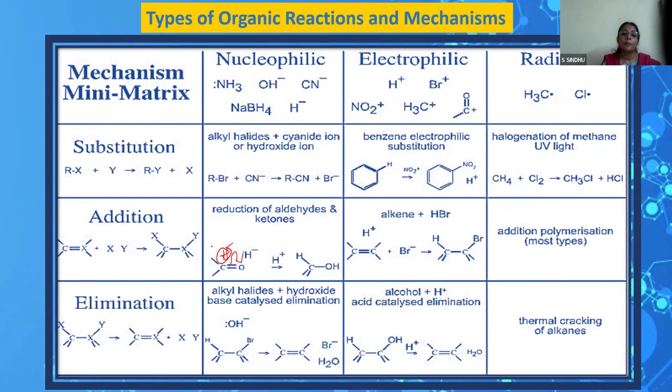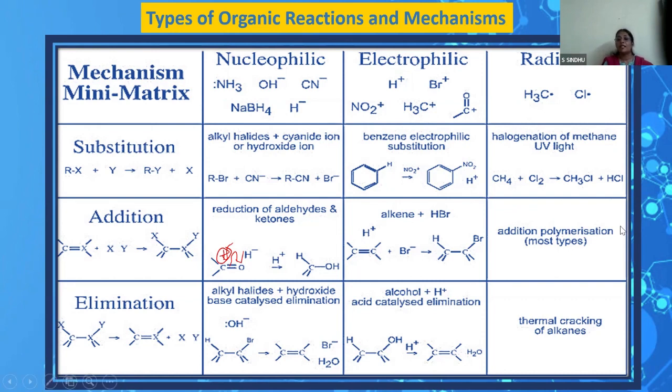So carbonyl compounds show nucleophilic addition reactions, and there are quite a lot of reactions that the child has to learn under that lesson. Addition of hydrogen halide to an alkene is an example of electrophilic addition reactions. Here H+, the simple proton, gets added on, that's the rate determining step, and hence we call it electrophilic addition.